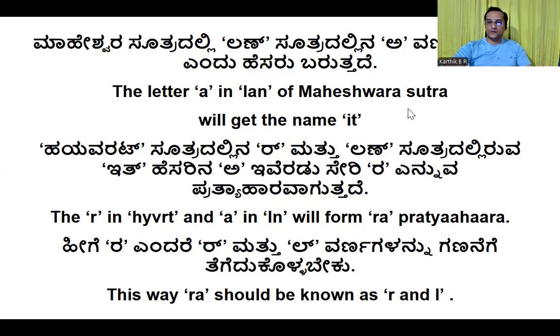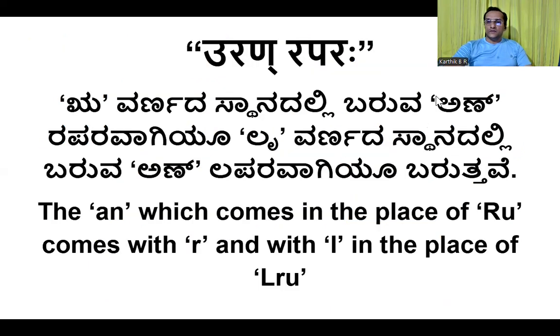Okay, we have done this. After this, there is another sutra: Uran Raparaha. Here, for Raparaha, we will take the Pratyahara Ra.